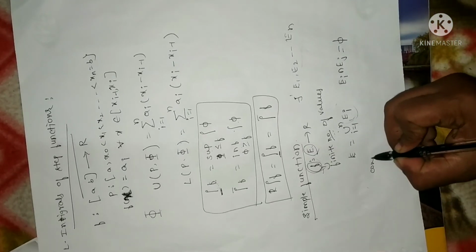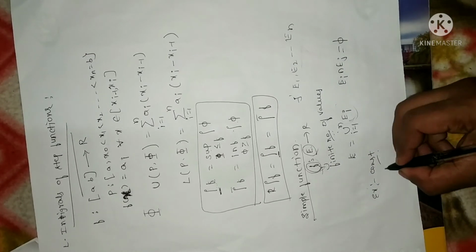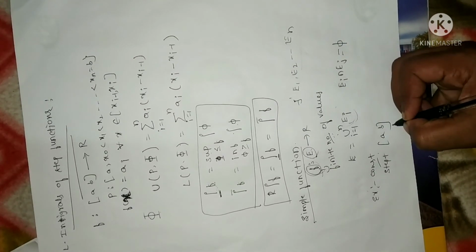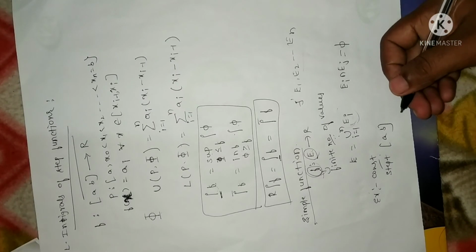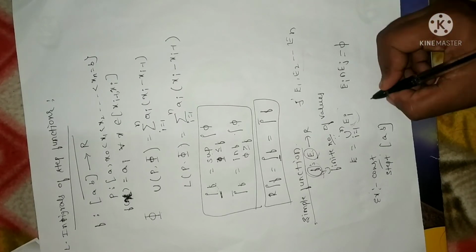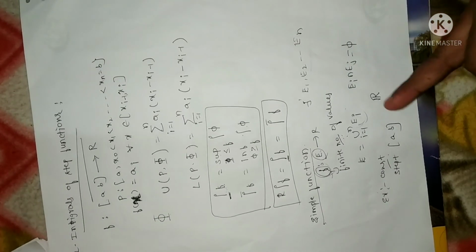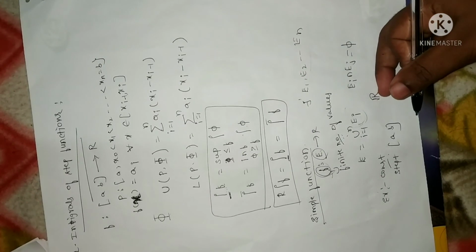Every constant function is simple. And moreover, every step function defined on a closed interval [a, b] is also a simple function. Why? Because all those functions take a finite number of values. The characteristic function defined on a set of real numbers is also an example of a simple function.